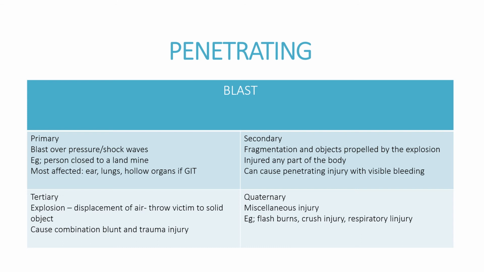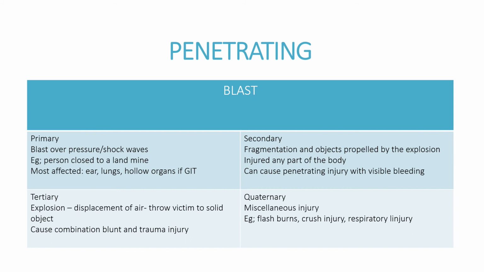The last mechanism of injury in penetrating is blast. So actually blast can cause lots of injury. We define it as primary, secondary, tertiary, quaternary, quinary, and also psychological trauma. In primary, it can happen like shock wave or blast overpressure. For example, it can happen to a person who is close to a landmine and exposed to it, which can injure the ear, the lungs, and the hollow organs of the GI tract.